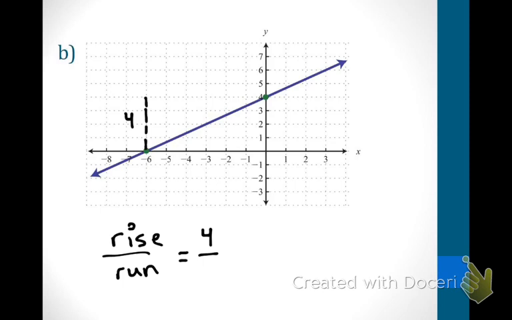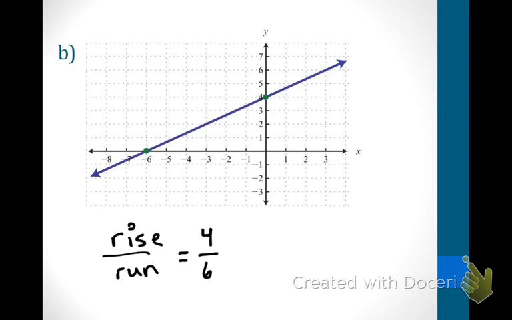Now I've got to figure out my run. My run is left to right. Count them with me until we get over there to my second point. Go ahead. 1, 2, 3, 4, 5, 6. Is that going in a positive direction or a negative direction? Anytime you go to the right, it's always going to be positive. Now, when you're actually doing this on your homework, I am okay with you writing the 4 and the 6 in there, but I do not want you to leave it there for your final problem. So go ahead now, erase that work so that I can just see the line that's there.